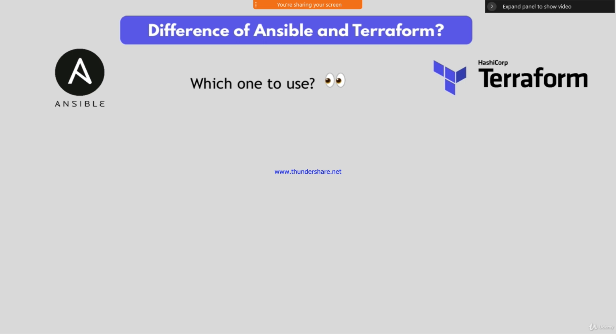Coming to differences, I hope you already know how to use Ansible, how to use inventory files, how to add particular host names, and what playbooks we are using. That complete concept we know. Ansible is completely a configuration management tool. Terraform is an infrastructure creation tool, and here also you can set up configuration management with the infrastructure. I am trying to explain the similar parts and differences now.